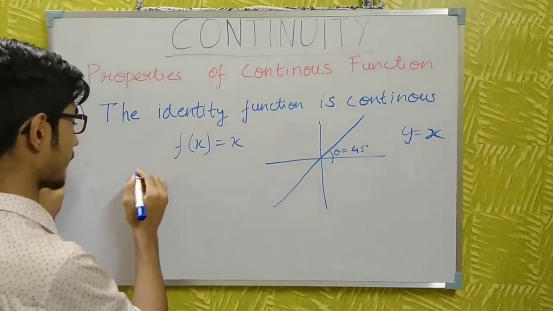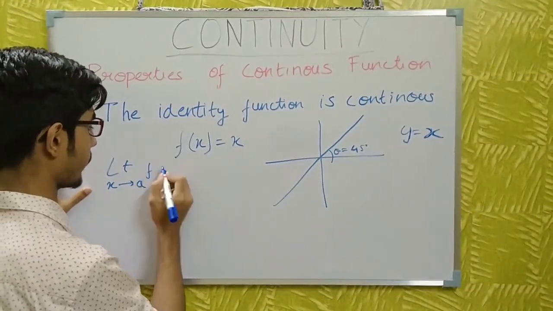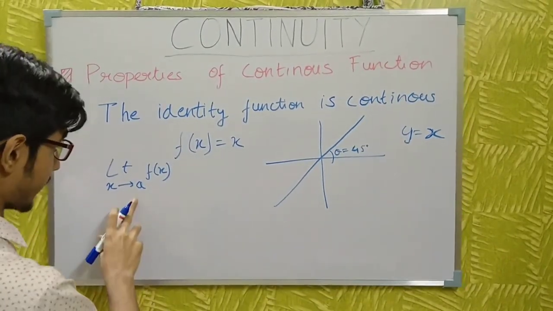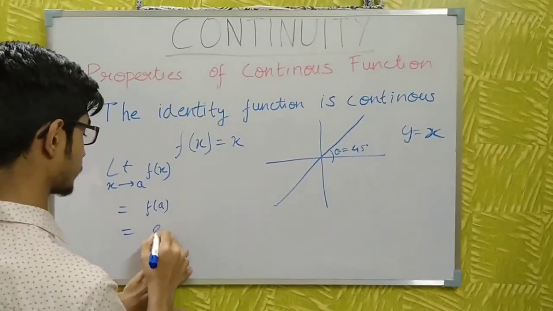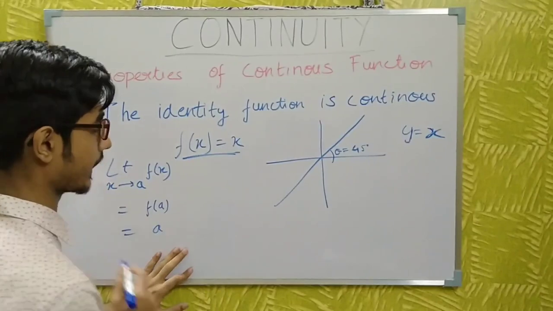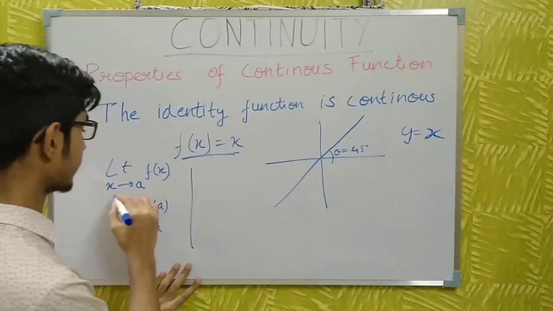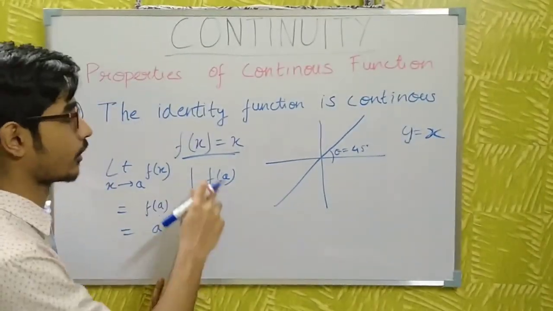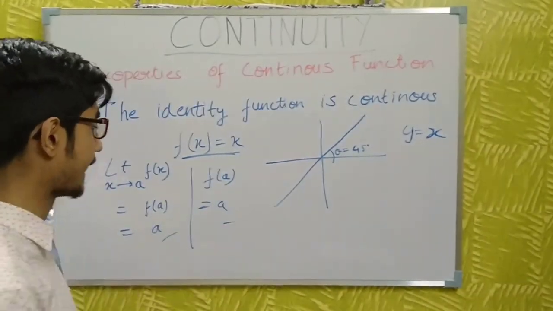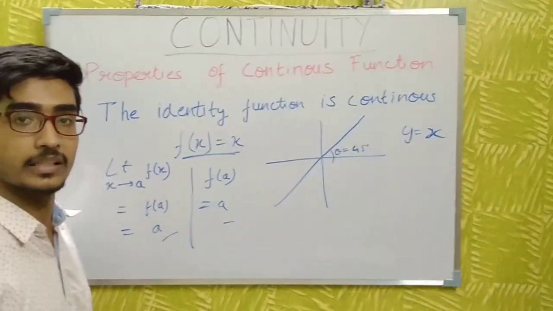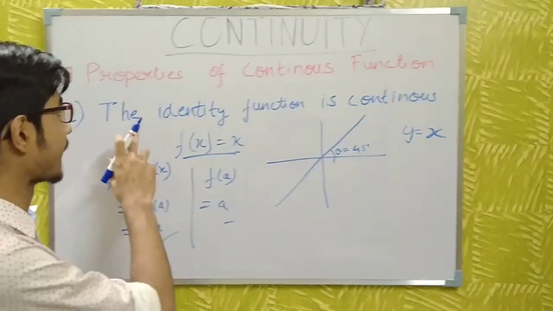Let me now prove the continuity of this function. Let the limit as x tends to a of f(x) at the point a be equal to the value f(a), which is equal to a, and as you can see, f(x) = x. So at point a, f(a) will be equal to a. Hence the functional value of this function at the point a will also be equal to a. So this is equal, and hence the identity function is continuous at the point x = a. This is the proof of the second property.